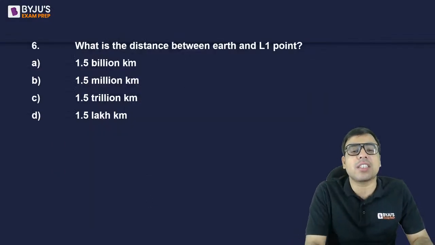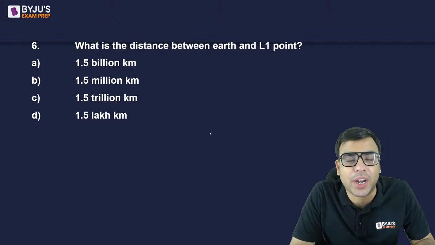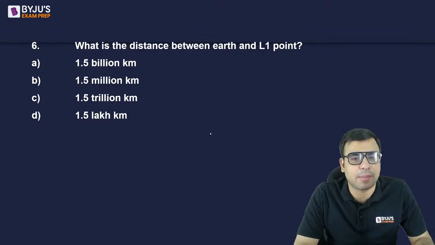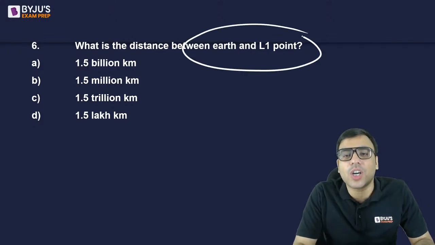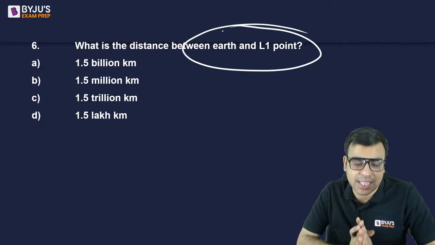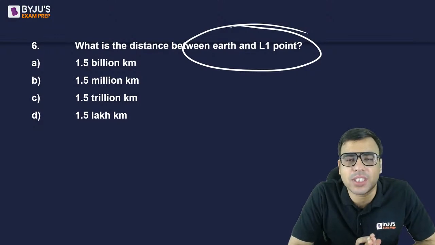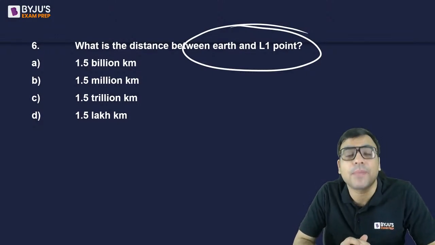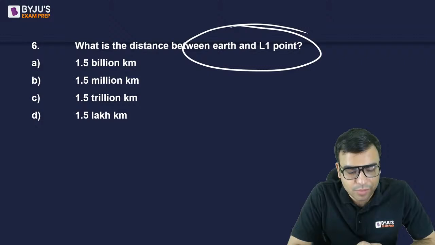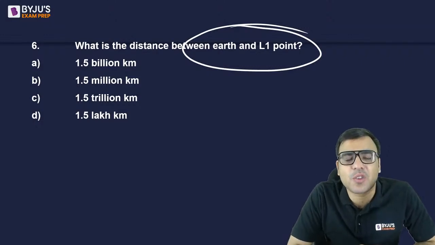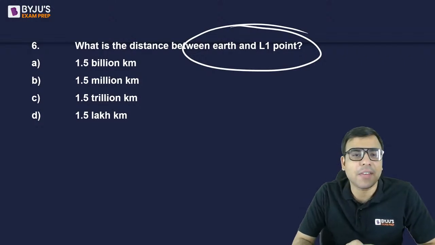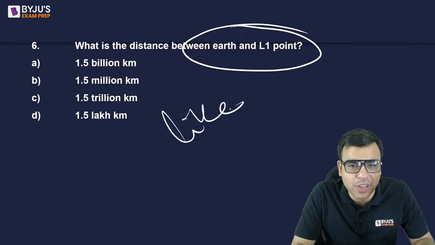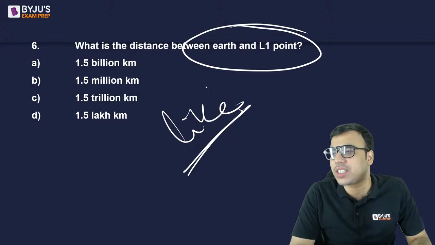Now the question is, what is the distance between Earth and the L1 point? 1.5 billion kilometer, 1.5 million kilometer, 1.5 trillion kilometer, 1.5 lakh kilometer. That is what you should know, because it has been in the news and can be asked in the exam. What is the right answer? Anyone? Everyone, please press the like button, guys. We are seeing 4 likes. 12 are watching. Everyone, please press the like button.